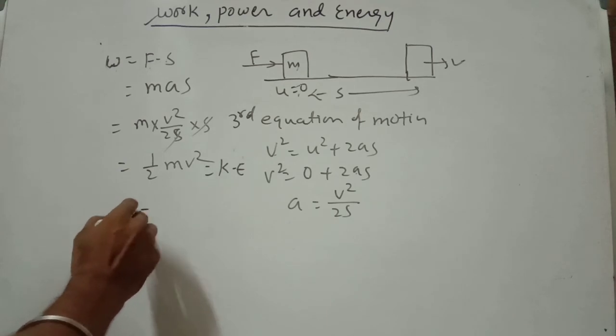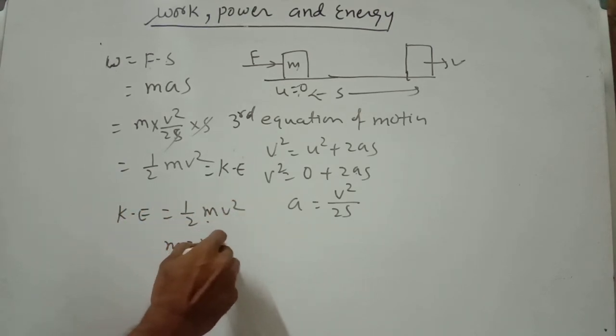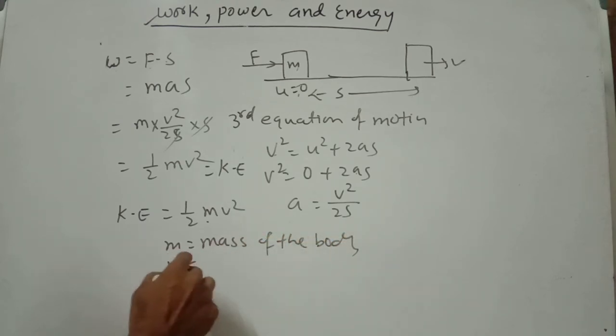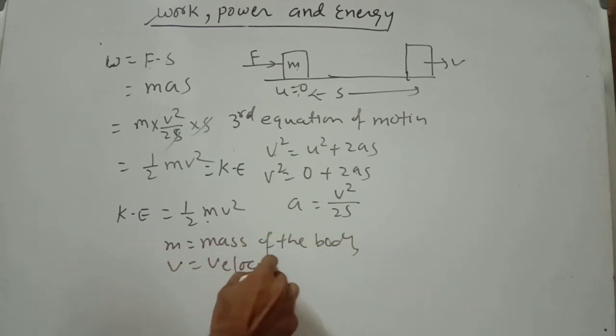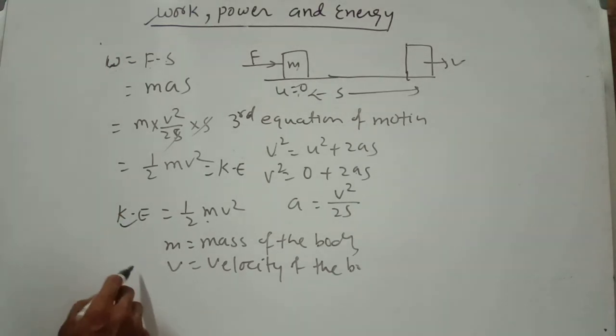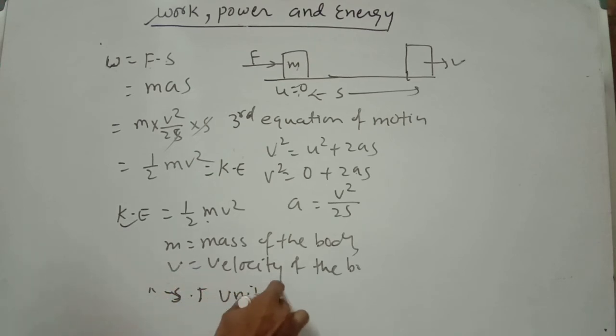So kinetic energy equals half mv square, where m is the mass of the body and v is the velocity of the body. What is the SI unit of kinetic energy? Same, because it is also a form of work. So the SI unit of kinetic energy is joule.